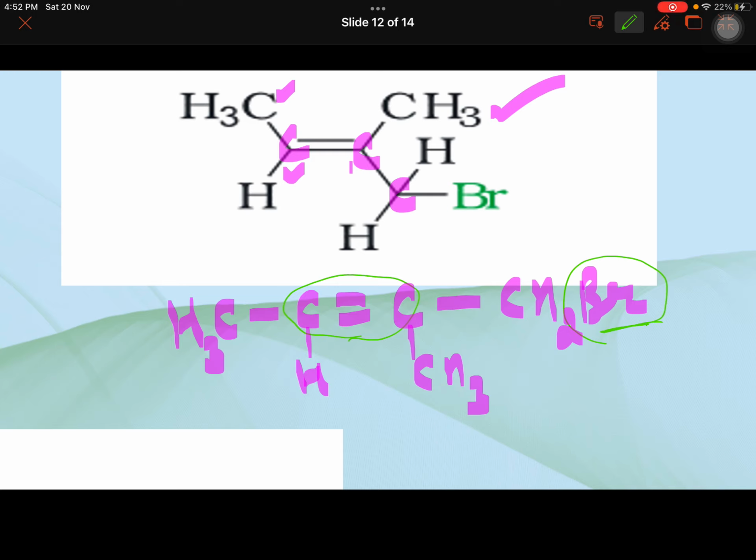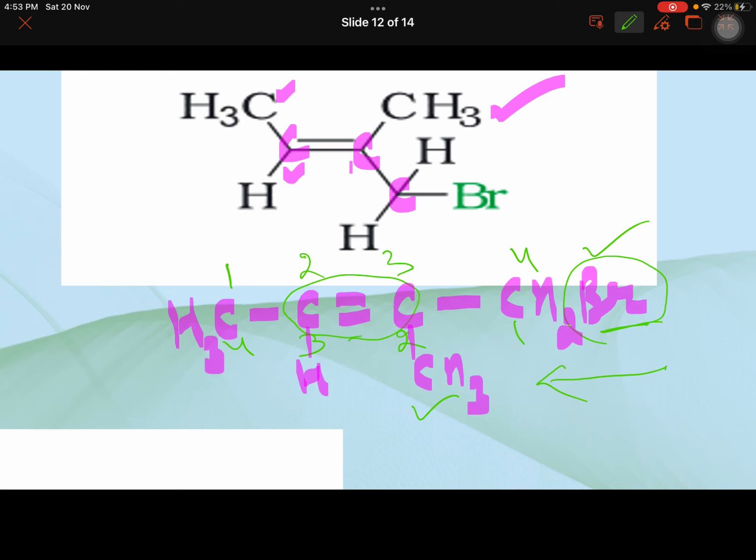So you start numbering from that side from where the double bond is coming closer and the other substituent is coming closer. But in this case, if I number 1, 2, 3, 4, I am getting the double bond between 2 and 3, and this side also I am getting it between 2 and 3. So definitely I'll come from this side. That way this carbon having Br will get a lesser number, methyl will get a lesser number. So I will not come from the other side, I'll come from this side. And now it is easy to name it.